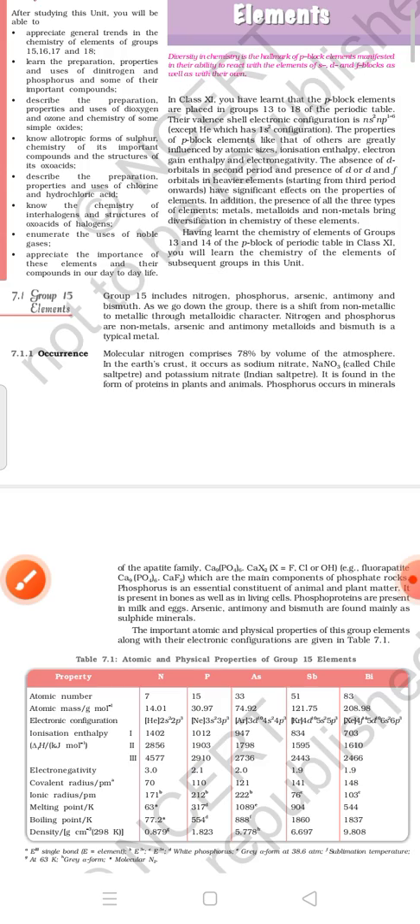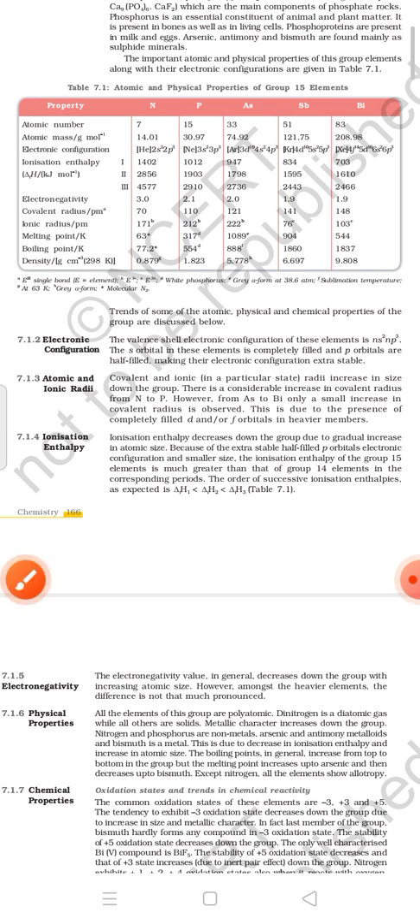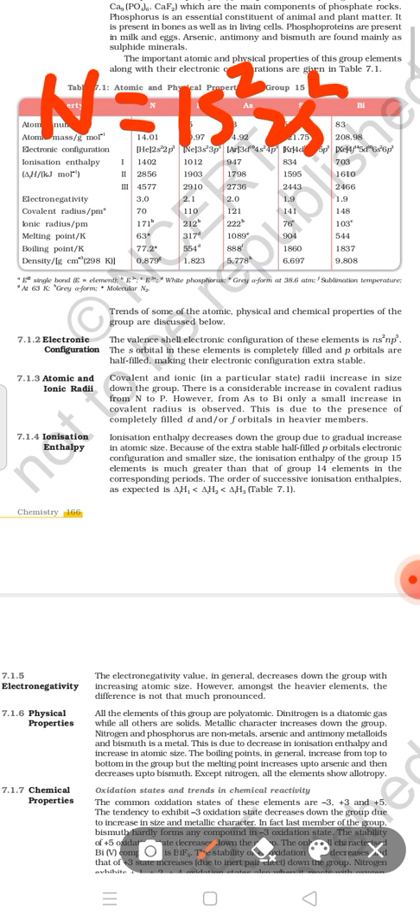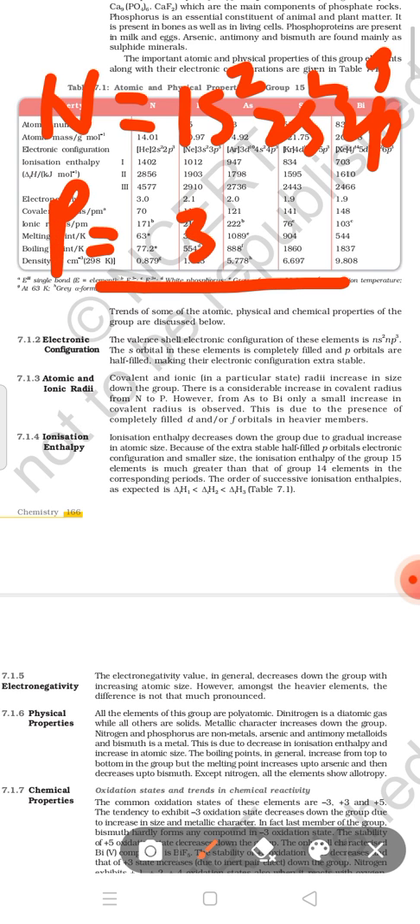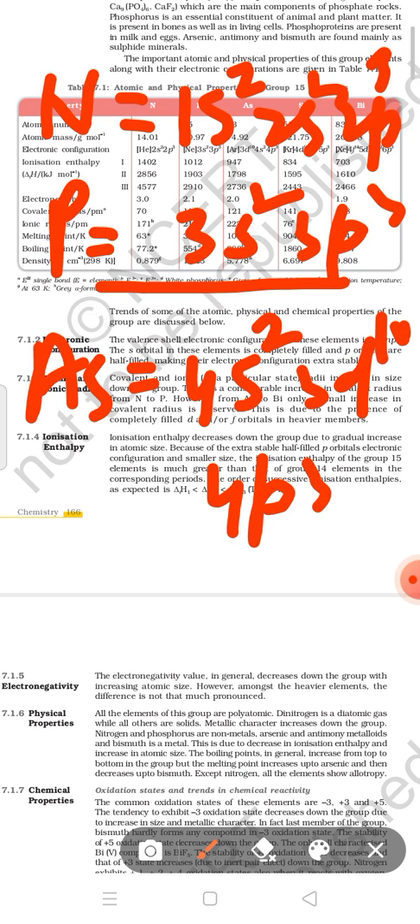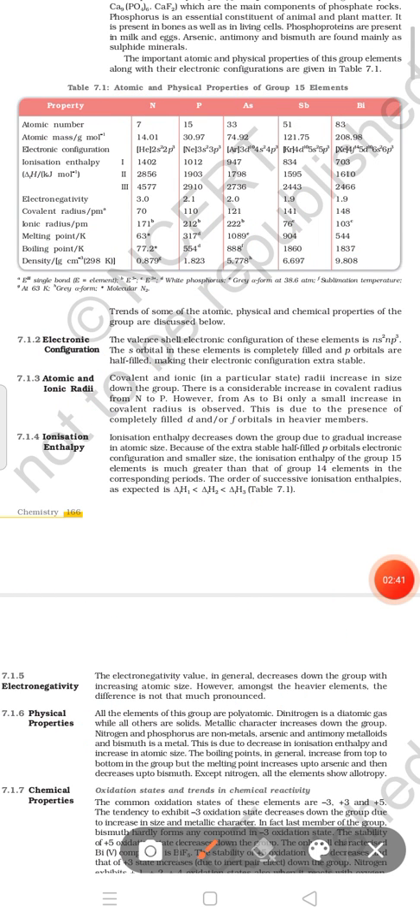Now we will discuss the physical properties of group 15 elements. Atomic radii: nitrogen has the electronic configuration 1s2, 2s2 and 2p3. Phosphorus has the electronic configuration 3s2, 3p3. Arsenic has the electronic configuration 4s2, 3d10 and 4p3. That means all the elements have the general electronic configuration ns2, np3.